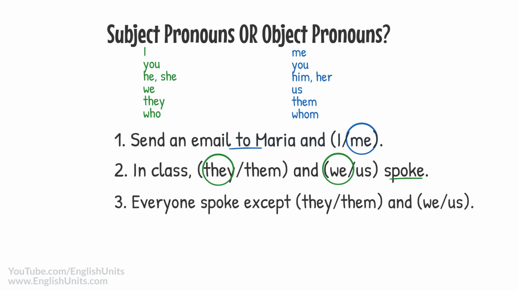Sentence 3. The correct answers for this sentence are them and us. We know because of the preposition except. When pronouns come right after a preposition, that means the pronouns are the objects of that preposition. So we need to use the object pronouns them and us, not subject pronouns they and we.